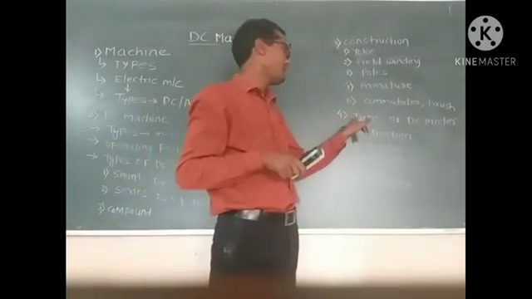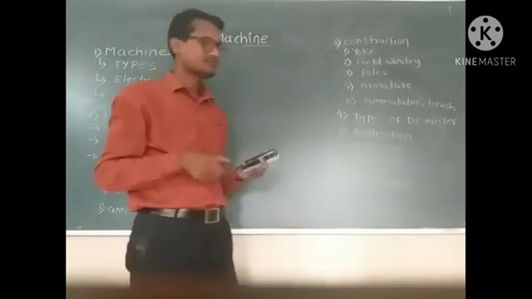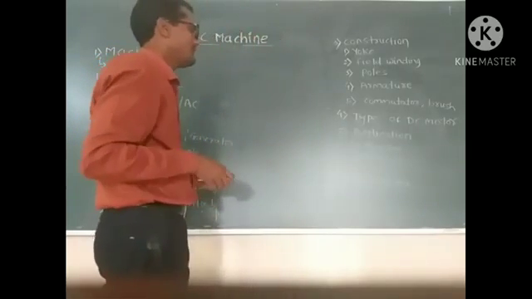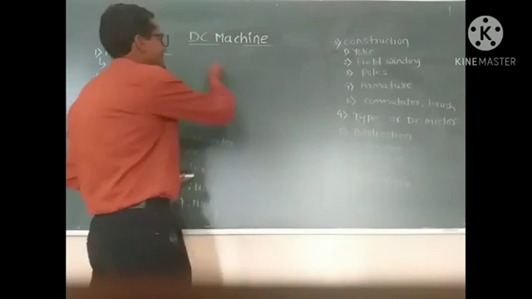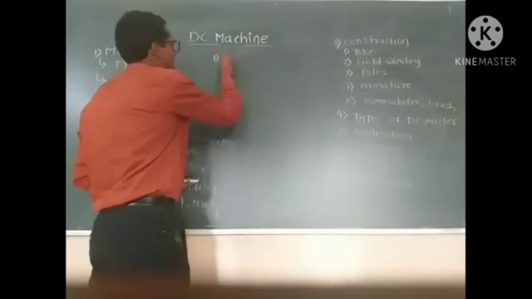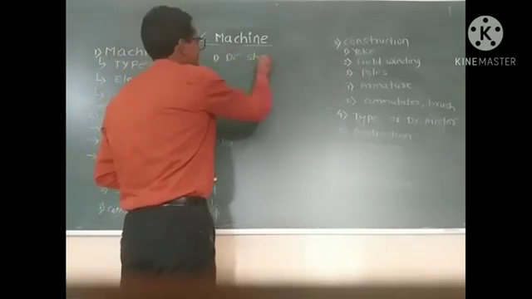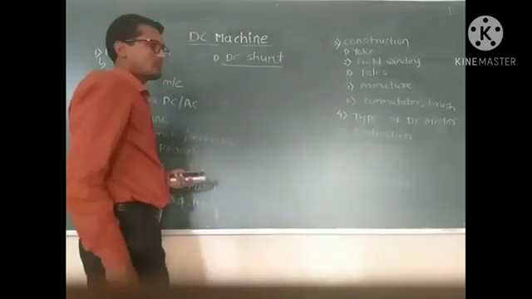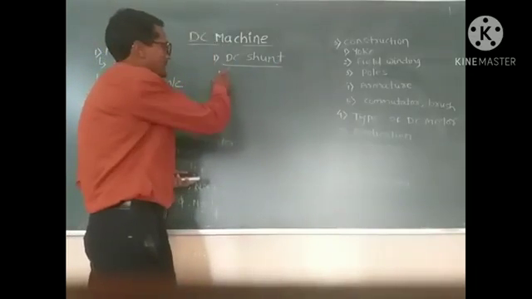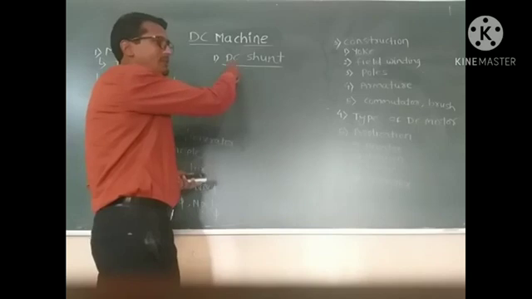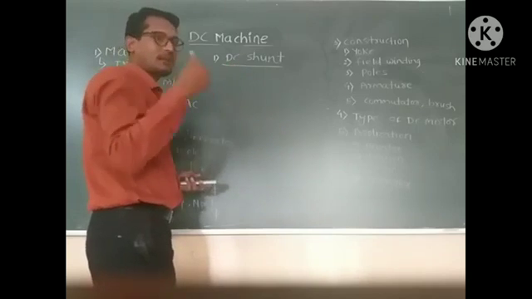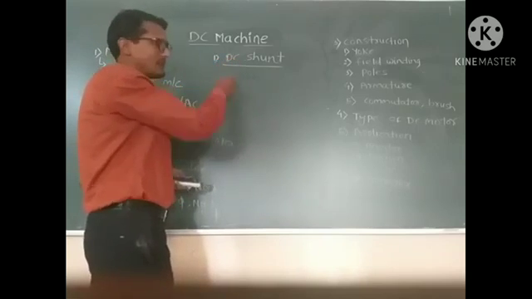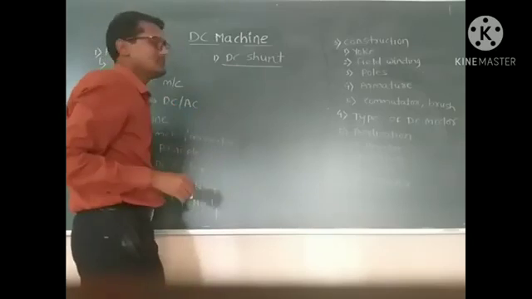After that, types of DC motors. Let us study in detail the types of DC motor. The first type is DC shunt motor. Previously we saw that depending upon the connection of the windings, these types are divided. The first type is DC shunt motor.